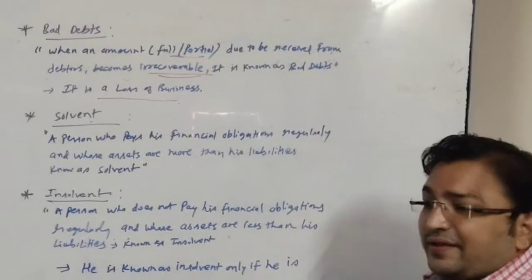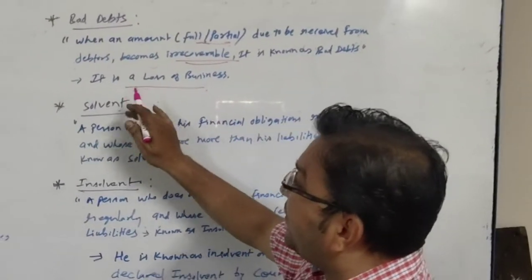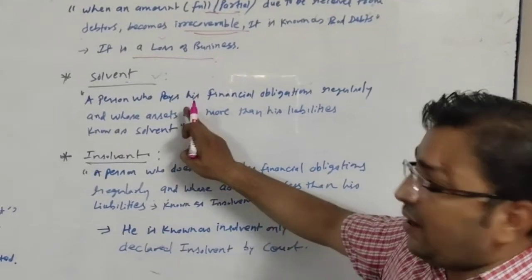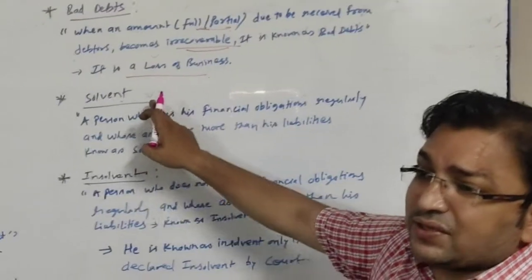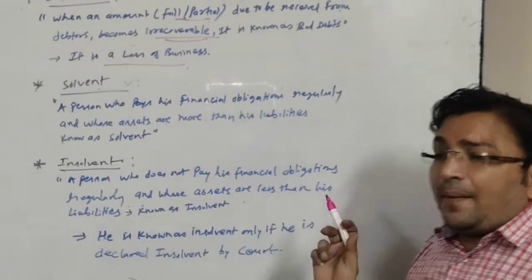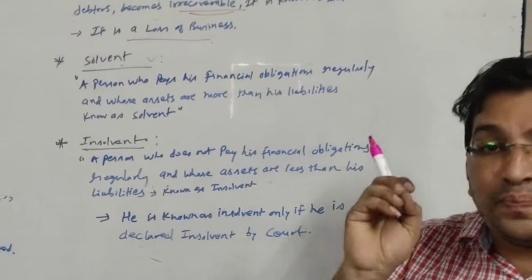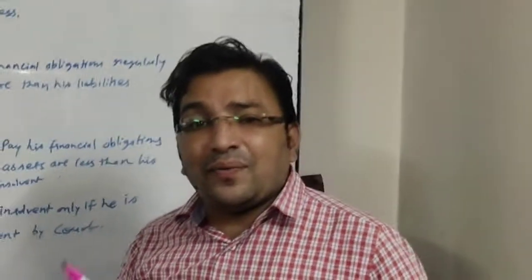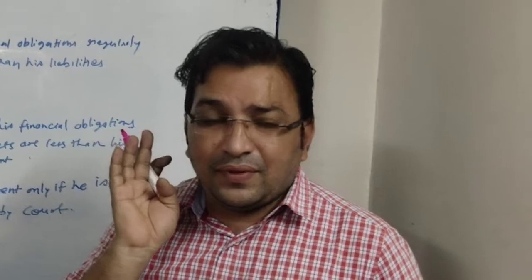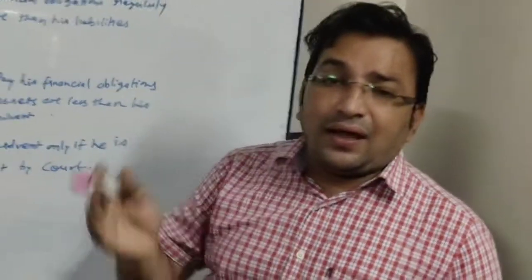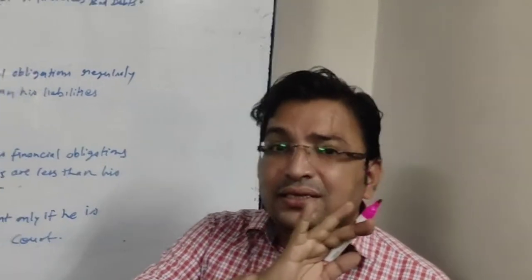Next, solvent. What does solvent mean in accounting? A person who is able to pay his financial obligations regularly and whose assets are more than his liabilities.